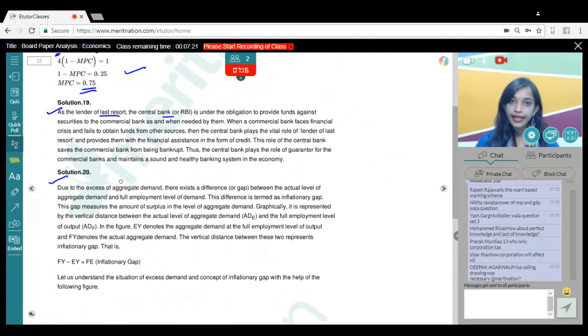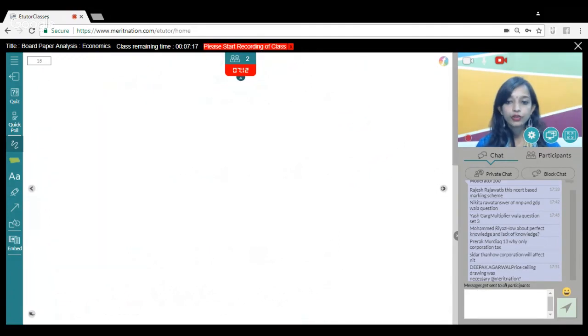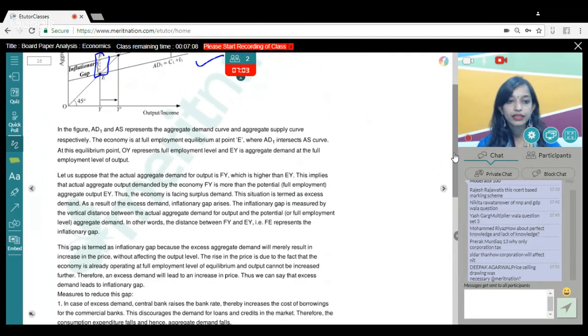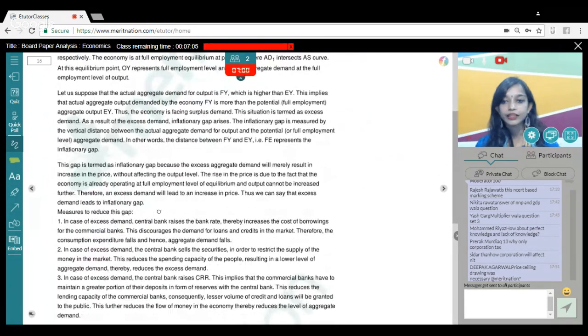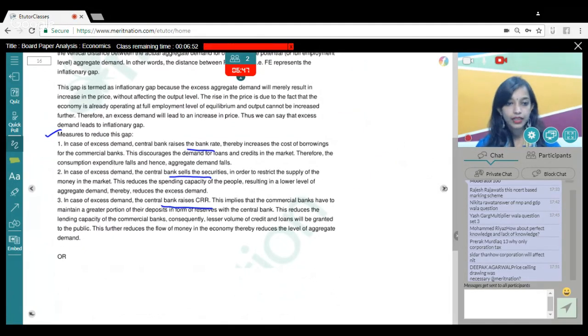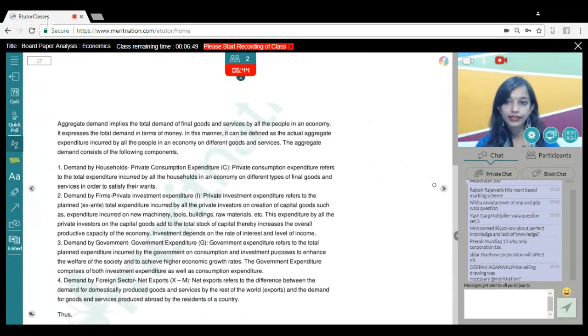You just had to explain the inflationary gap, which arises due to excess demand, right? So you could have drawn the graph of inflationary gap, right? This gap is what represents the inflationary gap. So you could have drawn the graph, explained the same, and explained the measures to reduce the gap. For example, raising the bank rate, or let's say the bank sells the securities, or it raises the cash reserve ratio, that is CRR. So this was how you could have explained the measures to correct the inflationary gap.